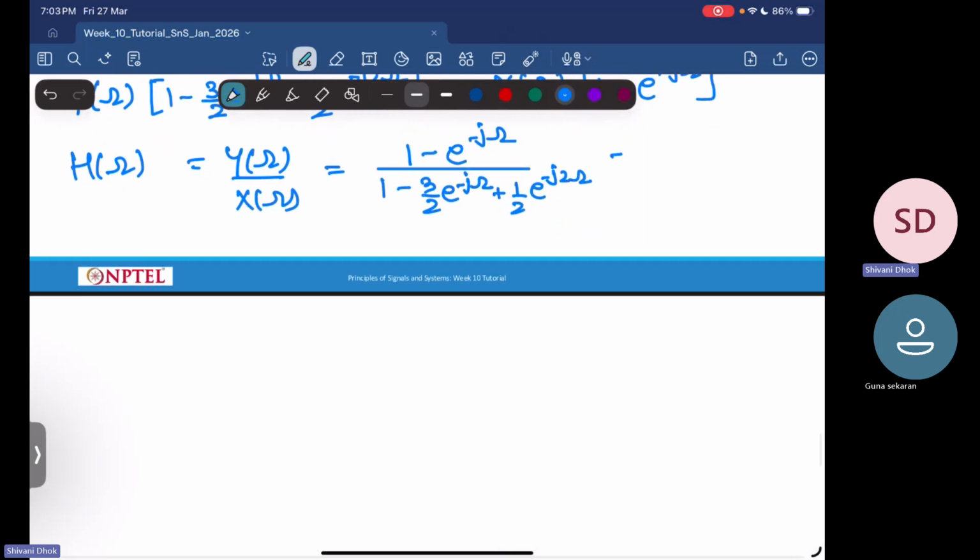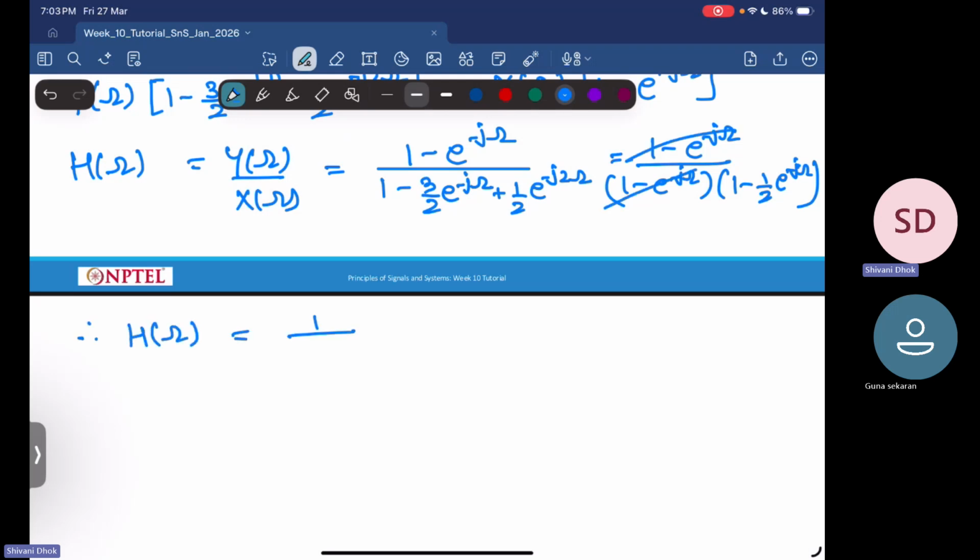And this I can factorize the denominator to get 1 minus e power minus j omega upon 1 minus e power minus j omega into 1 minus half into e power minus j omega. So this gets cancelled. So what is left is h of omega equal to 1 upon 1 minus half e power minus j omega.